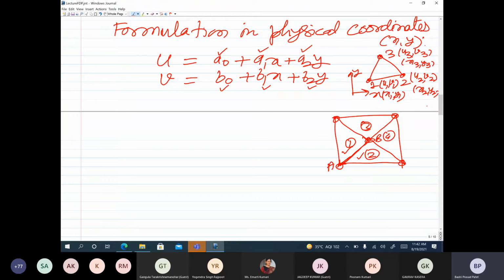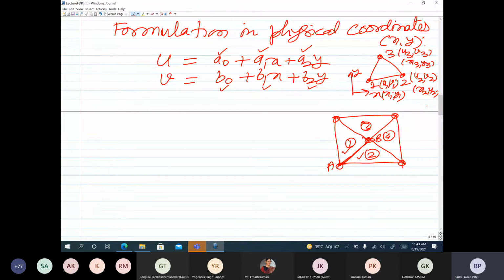So already we have the element which has U and V as the degrees of freedom at the corner nodes. At A and B, during the assembly, we would say that U at node A from element 1 and 2 is the same, and V at node A from element 1 and 2 is the same. Similarly at B, the values of U and V from all the 4 elements will be imposed as the same. That is already enforced in the assembly process.